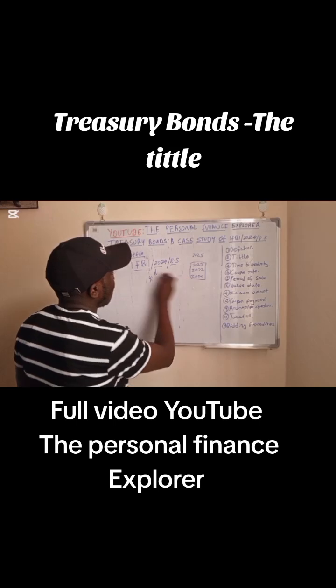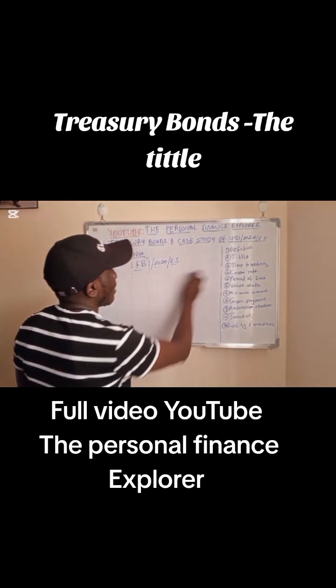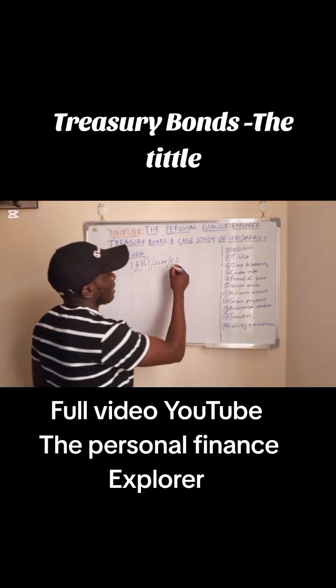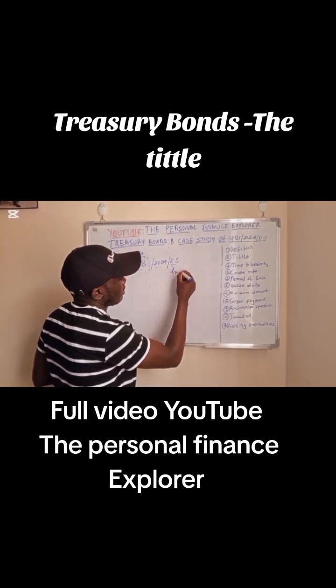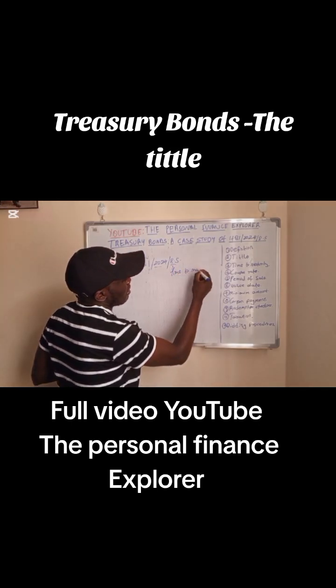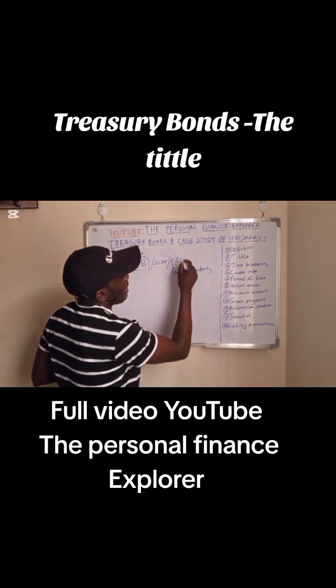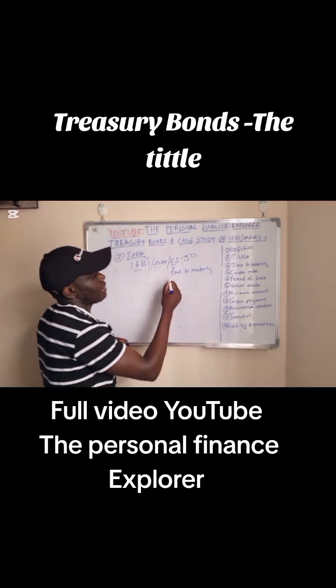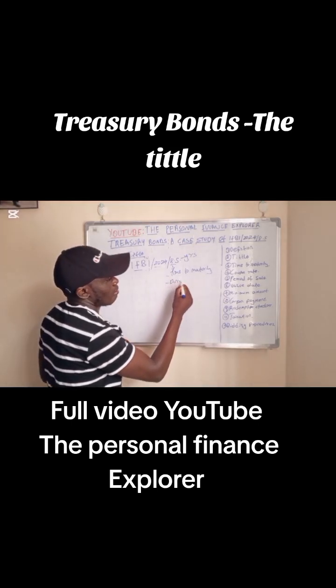Then we go to the third part. For this case it is the 8.5, and this indicates time to maturity. Time to maturity is in terms of years. Time to maturity can also be called the duration of the bond.